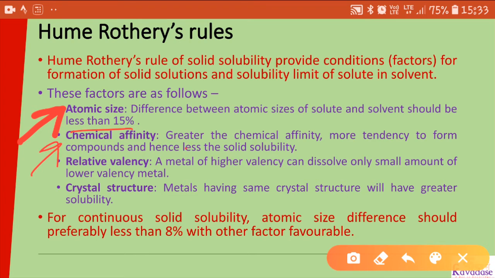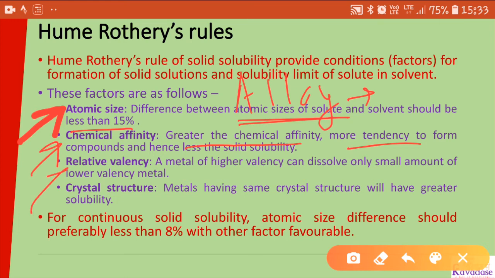Greater chemical affinity means more tendency to form compounds, so we don't need compounds. An alloy is a mixture, so we need a mixture of two or more components, and at least one component must be a metal for an alloy.